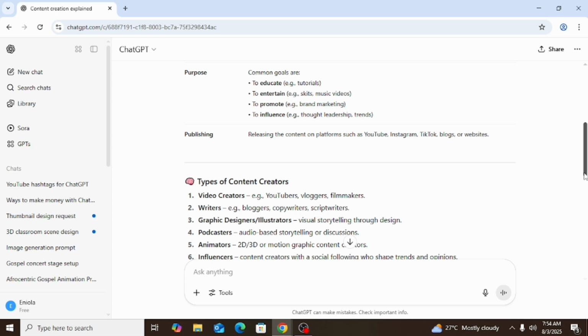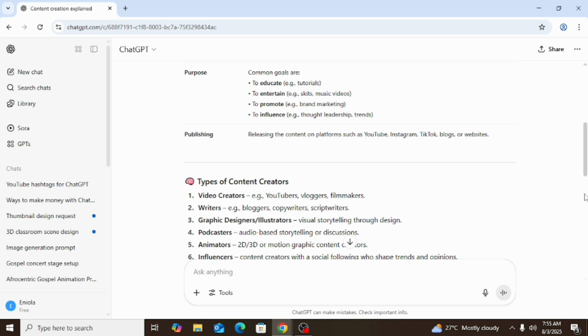Now you can also ask ChatGPT. Maybe you have your own niche and you want a very unique name that will make your brand look presentable and unique. You can ask ChatGPT. Anything you ask, ChatGPT will always find a way to give you a way out of it. Now that's for brand name.